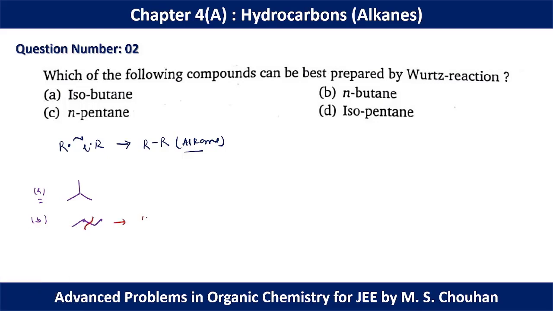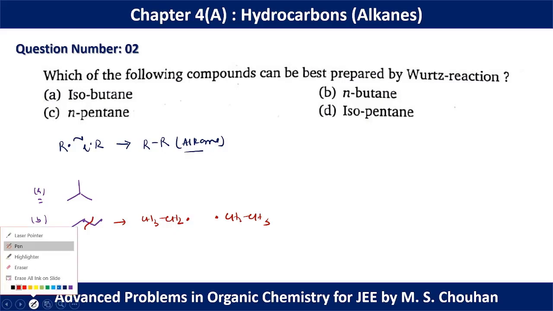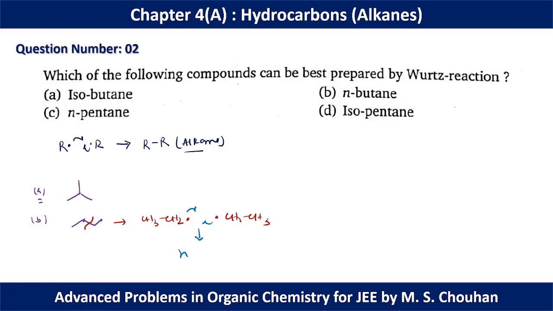So we can have two CH3CH2 radicals, which can be joined to form the final n-butane product. So B can be formed by Wurtz reaction.